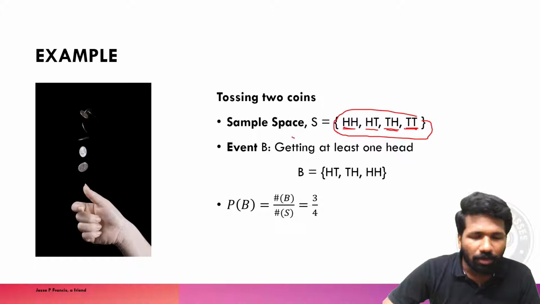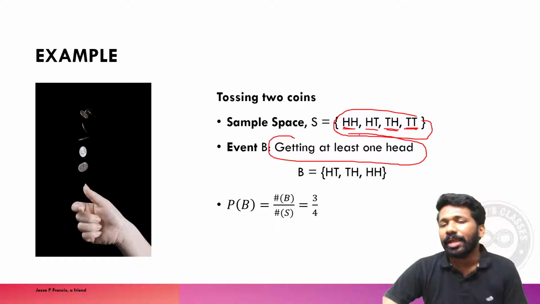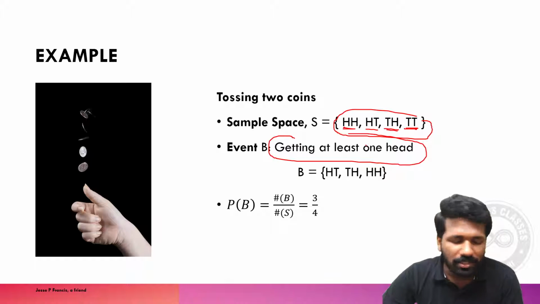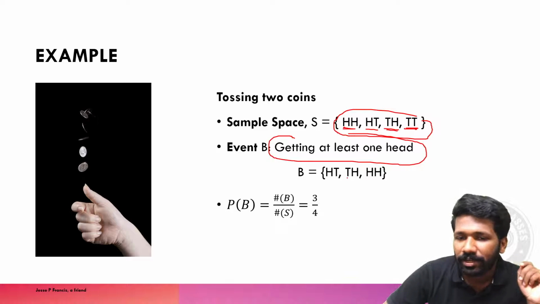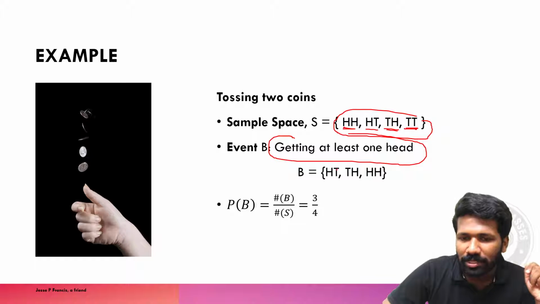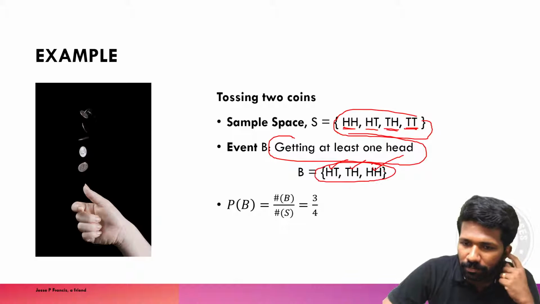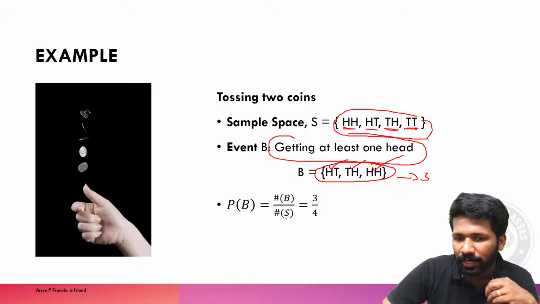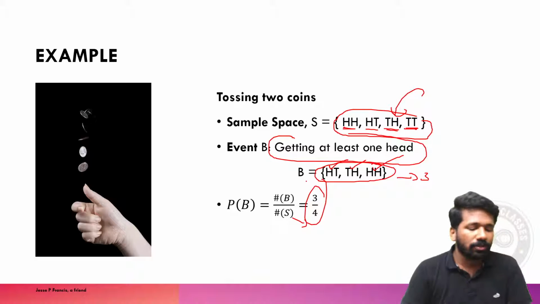For example, if the question is asking getting at least 1 head, getting at least 1 head means 1 or more than 1 head. That means maximum 2 only is possible, because 2 times only the tossing is done here. So 1 or more than 1 means you can say head tail is okay, tail head is okay, head head is okay. So this is the required outcome. 3 outcomes are there which are required. Total outcome is 4 already, so 3 by 4. All of you understood this?